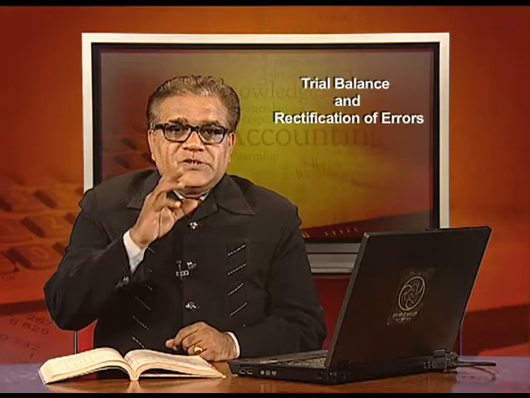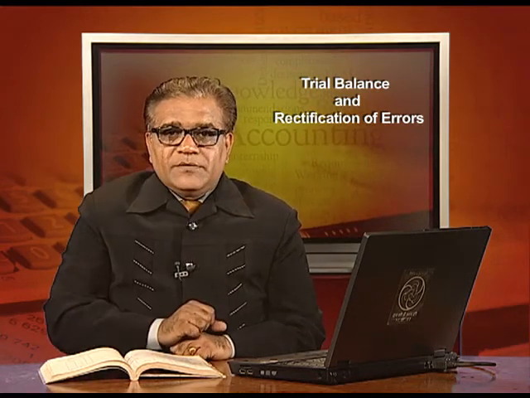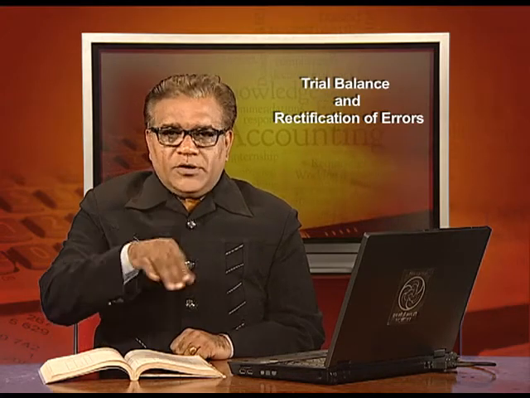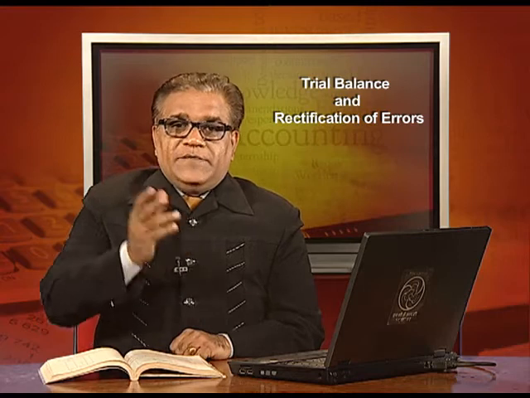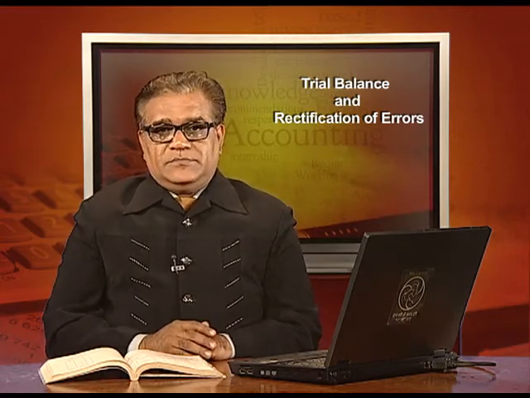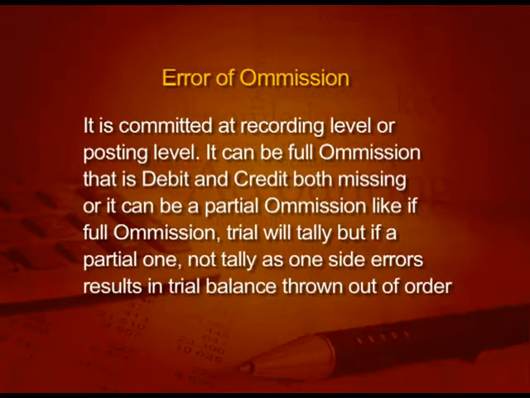But in case of partial omission, like you have recorded one aspect, debit, and forgotten the second aspect, credit, or you have recorded credit and forgotten debit, in that case the trial will not tally. So in case of full omission the trial will tally, but partial will not, as a one-sided error always results in the trial balance being thrown out of order.